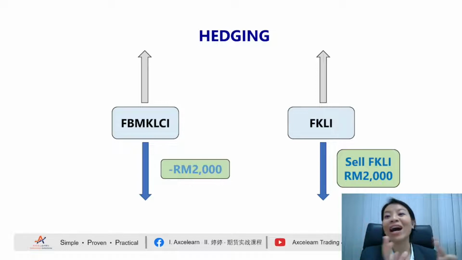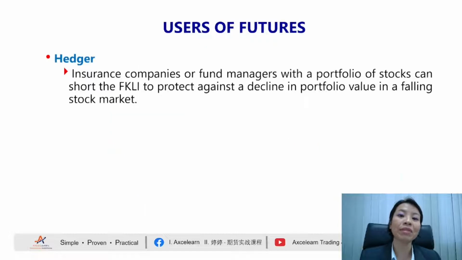Because they might have other intentions, they might have other objectives as well. So that's the reason why today I'm going to go through with you 3 different users, 3 different market players, 3 different market participants. At least you understand, then you will know what is going to happen in the market and you can react accordingly.